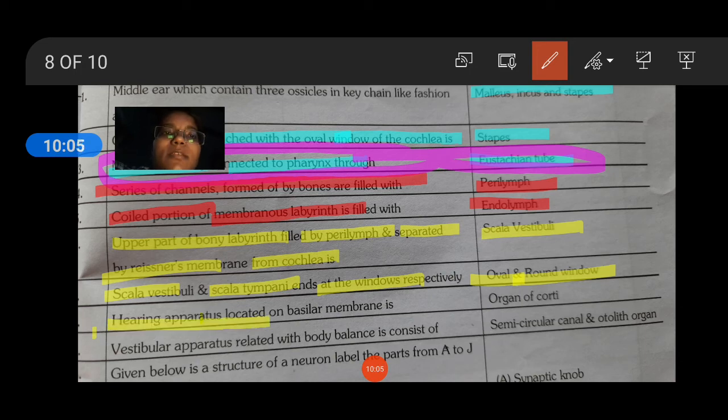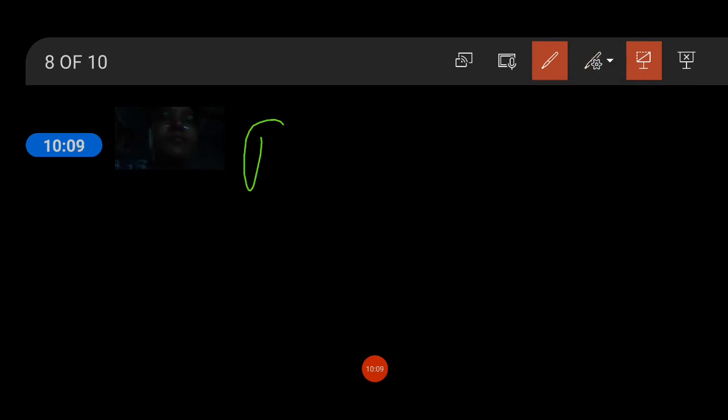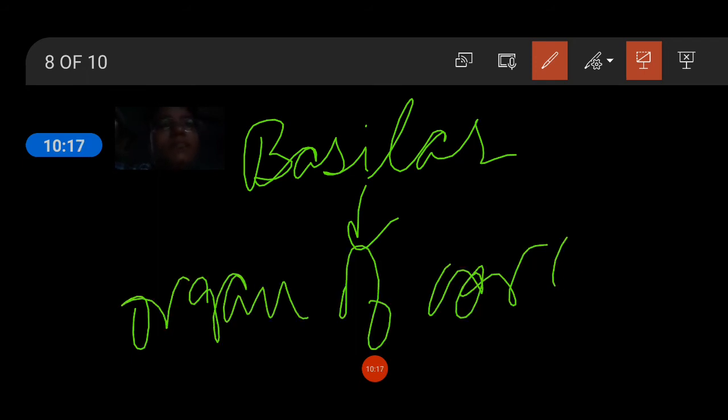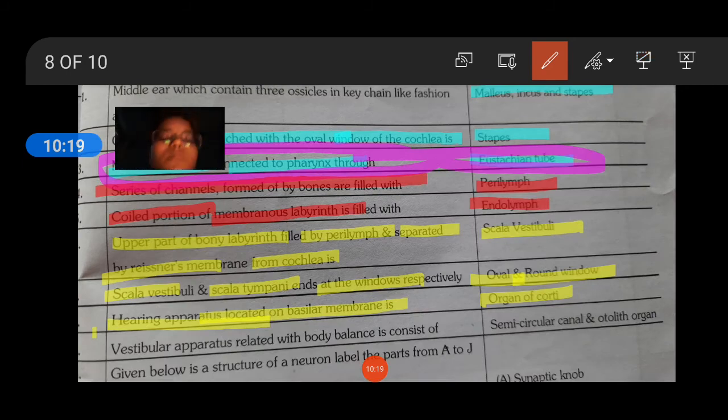The hearing apparatus located on the basilar membrane is the organ of Corti. The vestibular apparatus, related to body balance, consists of the semicircular canals and otolith organ.